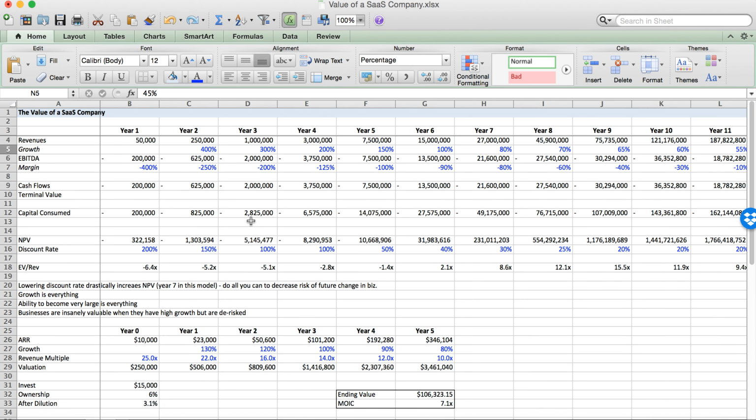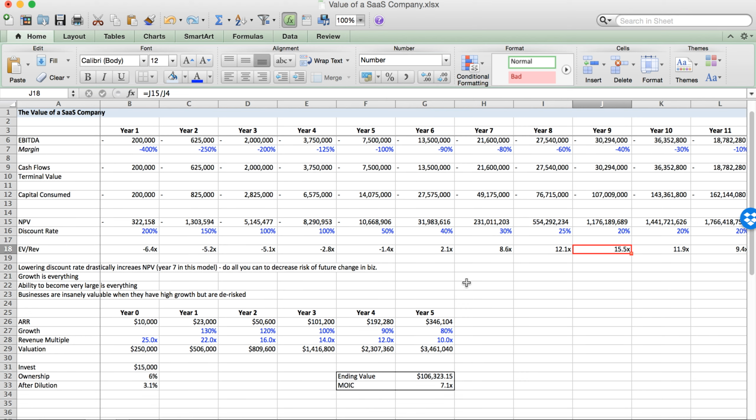So this is sort of the model, and this is how I think about the world. As you can see, I'm not somebody who's going to be excited about investing at early stage. That's just sort of my bias. I think there's just too much risk here. And then this is where companies start to become really attractive. And if you can pay a lower price than this, then you're doing okay.